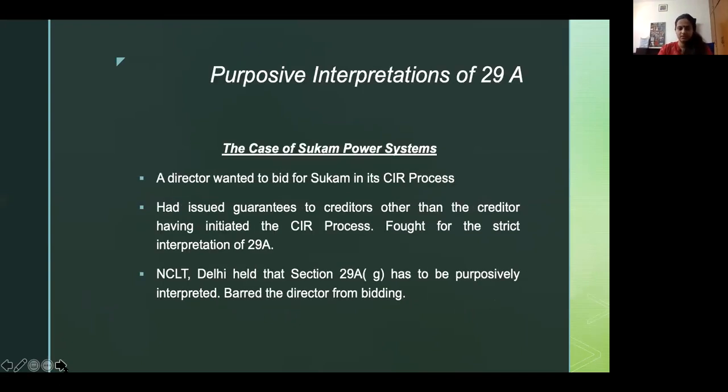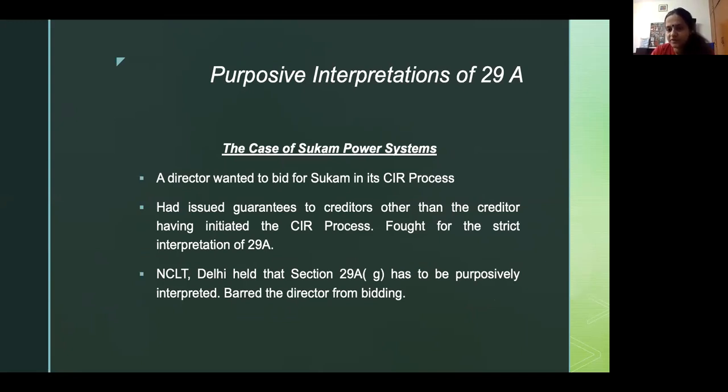The next is the purpose of interpretation of 29A. Now, I was doing this case with my team on this matter of SUCAM Industries. SUCAM Power Systems, by the way, is a company that used to manufacture inverters. It went into CIRP process. One of its directors wanted to bid for the plan.